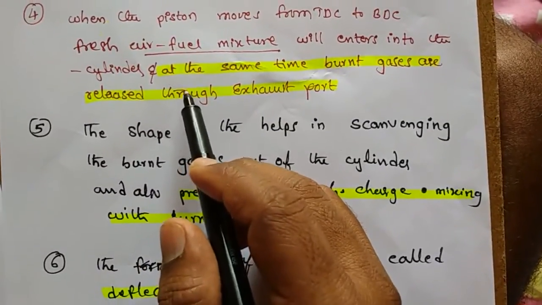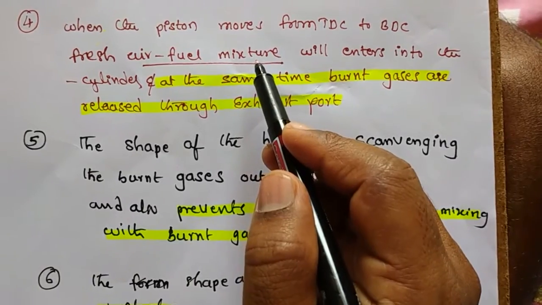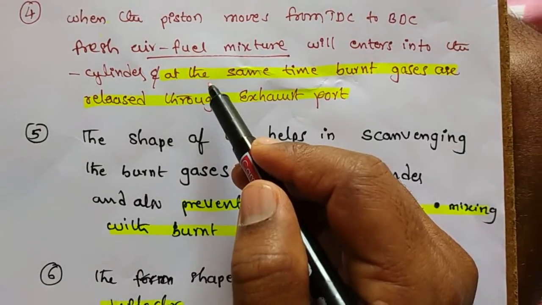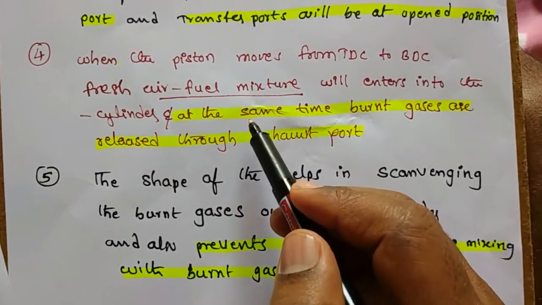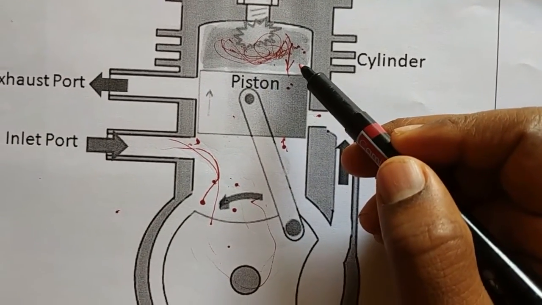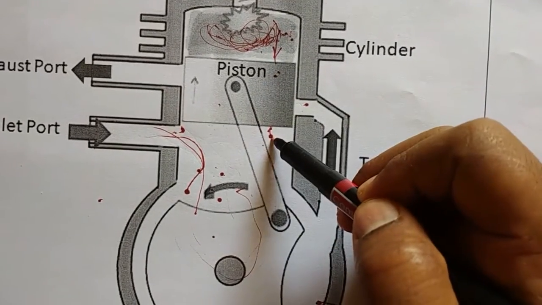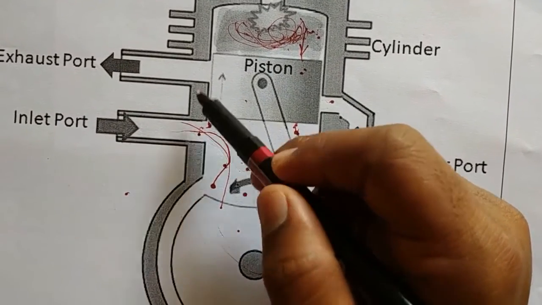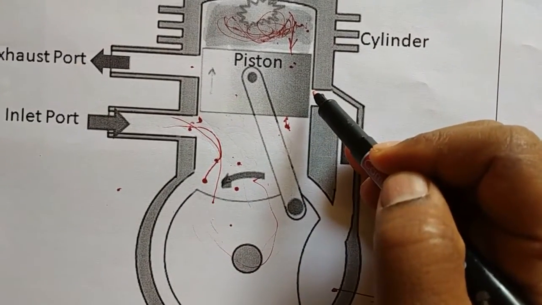See here, fourth point. When the piston moves from TDC to BDC, fresh air fuel mixture will enter into the cylinder. At the same time, burnt gases are released through the exhaust port. So this is a very important point. All of you observe the diagram. See here, this is the second stroke. In the second stroke, the inlet port will be closed, and the exhaust port and transfer port, these two ports, will be open.